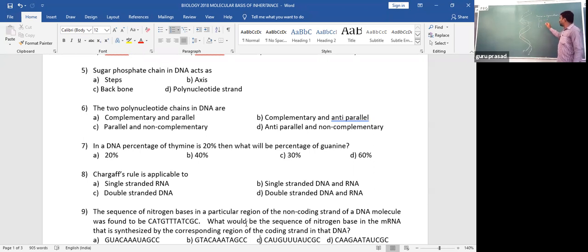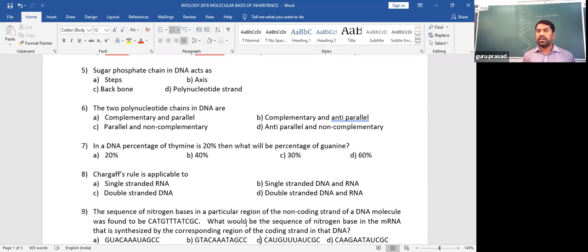Understand? That too, A pairs with T by 2 weak hydrogen bonds and G pairs with C by 3 weak hydrogen bonds. So these are all what we call complementary nitrogen base pairing rules, given by a person called Chargaff. Hence it is also called Chargaff base equivalence rule. But particularly, complementary nitrogen base pairing was explained by Watson and Crick.